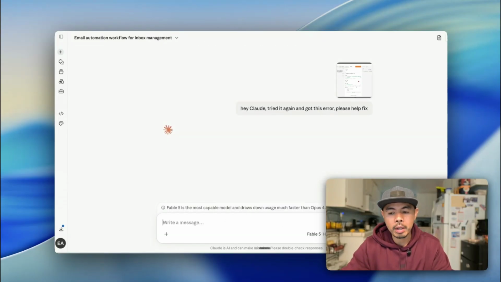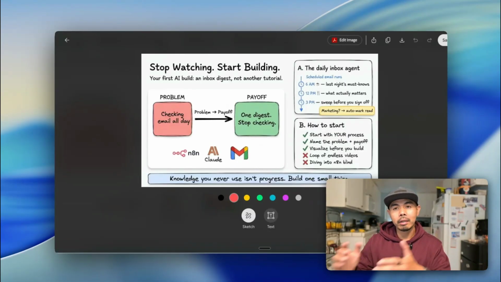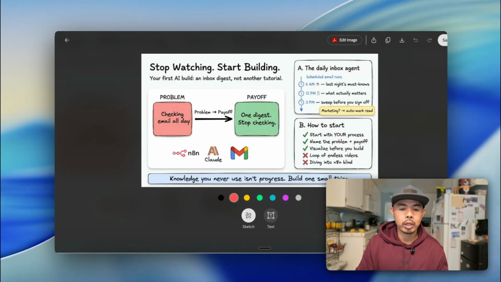For the purpose of this demo, I'm going to stop right here, because the beauty of this one is that you saw my process from end to end. Start with the problem, identify the payoff, and in between is the automation, the solution you're trying to build. When building it, start by defining your process end to end, then visualize it similar to this example. Then have Claude Code synthesize your raw information. I use Whisperflow just to tell Claude what I'm trying to do and then build it.